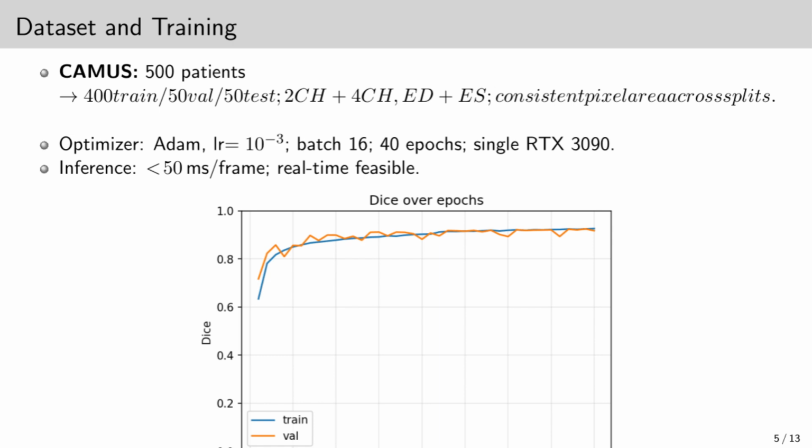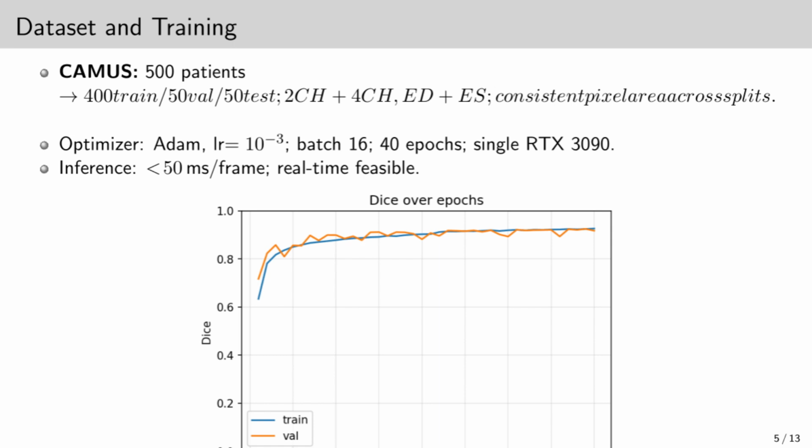We trained and evaluated our models on the CAMUS dataset, which contains 500 patients. The split was 400 for training, 50 for validation, and 50 for testing. Each patient has both 2CH and 4CH views annotated at ED and ES.